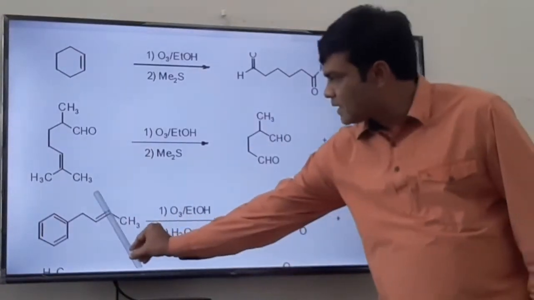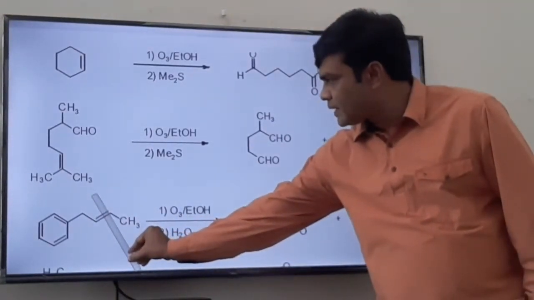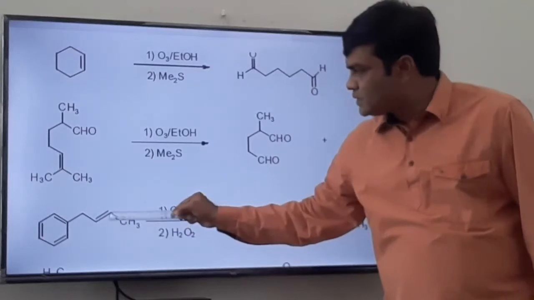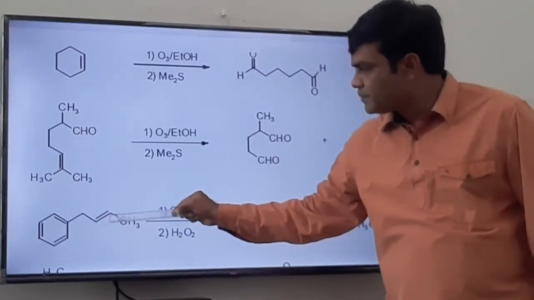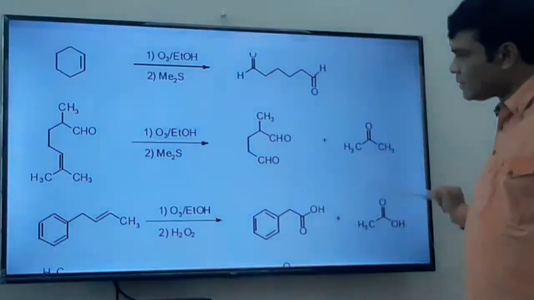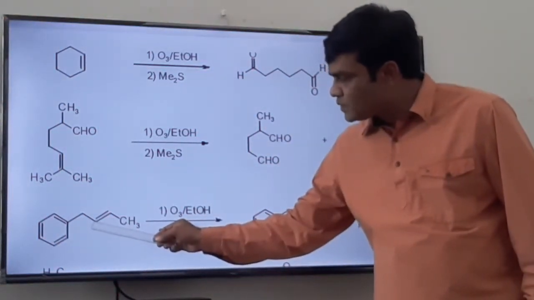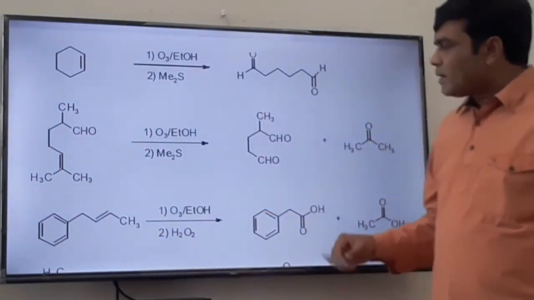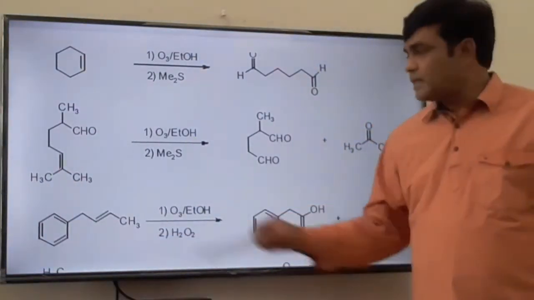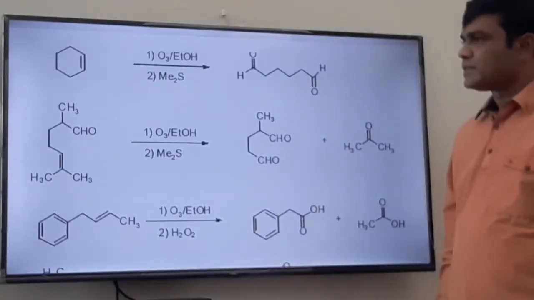Here again same case, carbon-carbon double bond. This CH2 group will oxidize to aldehyde. We get this CH3 C double bond O H, that is aldehyde. This CH will also oxidize to aldehyde. If dimethyl sulfide is there, then we get two molecules of aldehyde after oxidative cleavage.